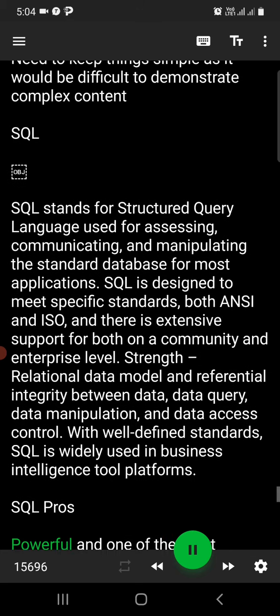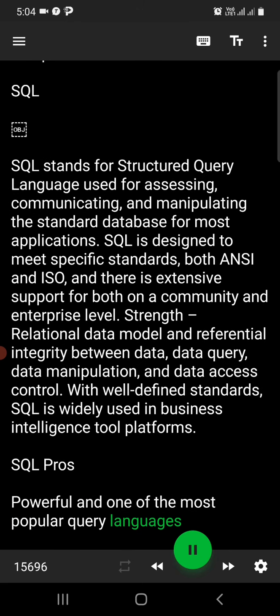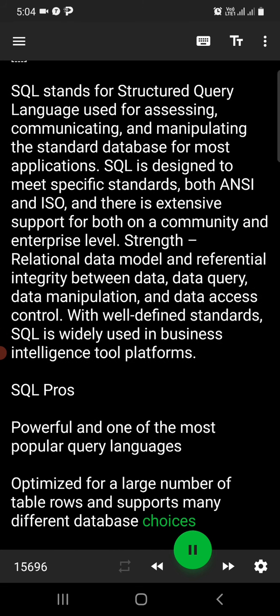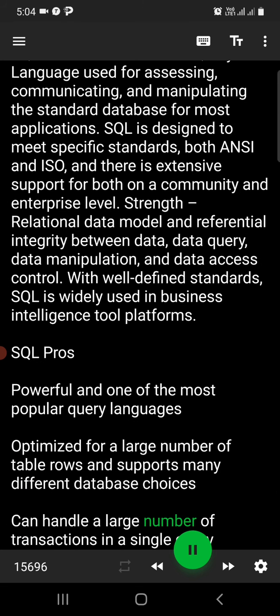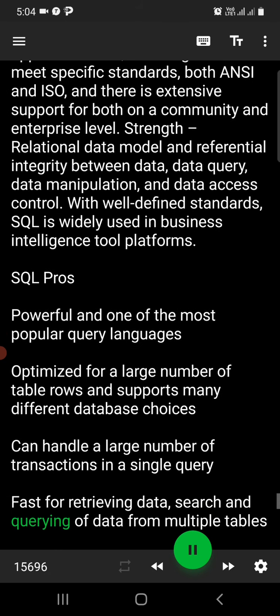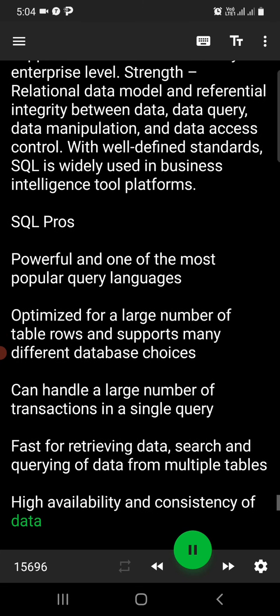SQL Pros. Powerful and one of the most popular query languages. Optimized for a large number of table rows and supports many different database choices. Can handle a large number of transactions in a single query. Fast for retrieving data, search and querying of data from multiple tables. High availability and consistency of data.